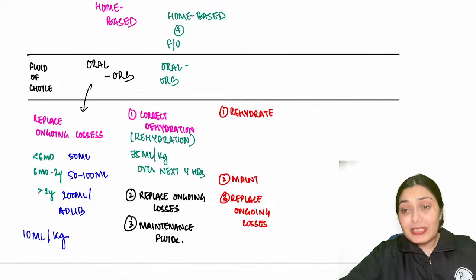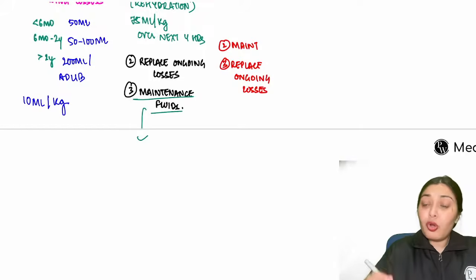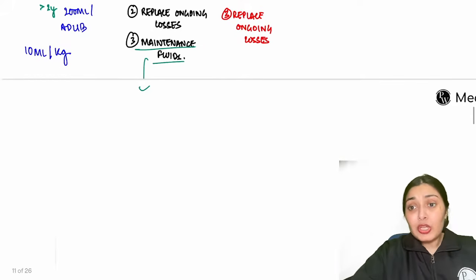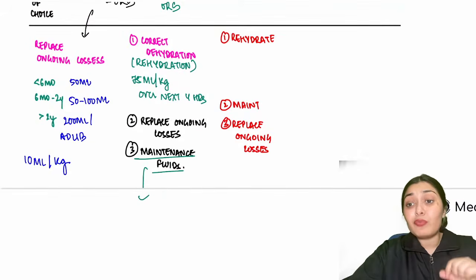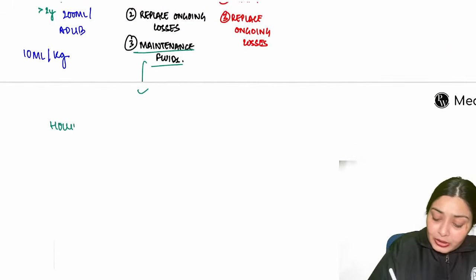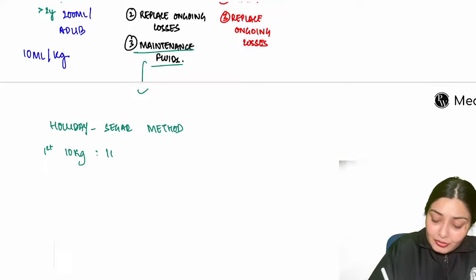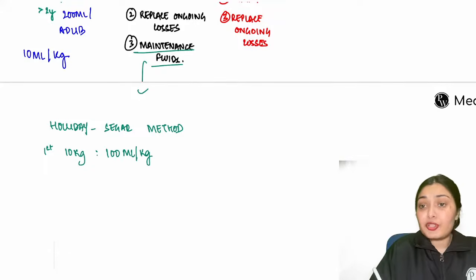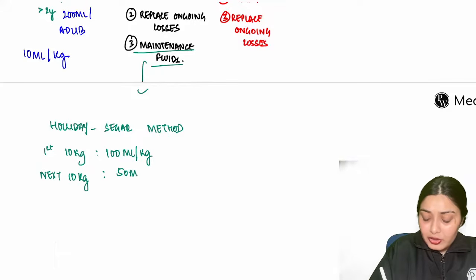But side by side, we need to replace the ongoing losses and ensure that the child is getting daily maintenance fluids. What are these maintenance fluids? You all know. This is something that we all need for our daily performance. You, me, everyone. This is something that a no-dehydration child would also require. But here we have to ensure that these maintenance fluids are given. How do we calculate the maintenance fluid? This is calculated by a formula known as the Holliday-Segar method. For the first 10 kg of weight, we give 100 ml per kg. For the next 10 kg, we give 50 ml per kg.